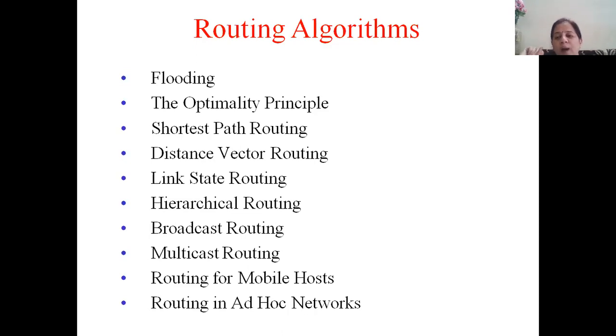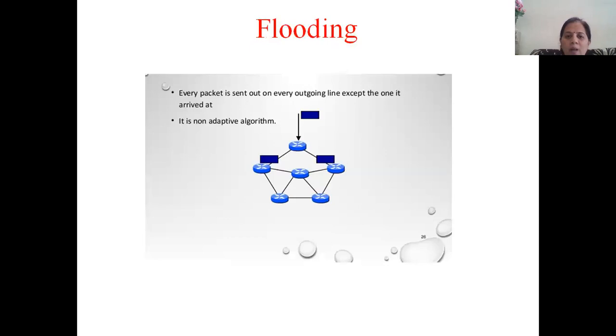So for your syllabus, what you have is these first few routing algorithms, the basic routing algorithms: flooding, shortest path routing, distance vector routing, link state routing, and hierarchical routing. These are there for your syllabus. Others, we will try to learn them very much in brief so that we understand the routing concepts in broadcast and multicast networks. Okay. All right. So the first type of routing algorithm that we have, we call it as flooding. In fact, I don't know whether we can call it as a routing algorithm. I'll tell you why. First, understand what is meant by flooding.